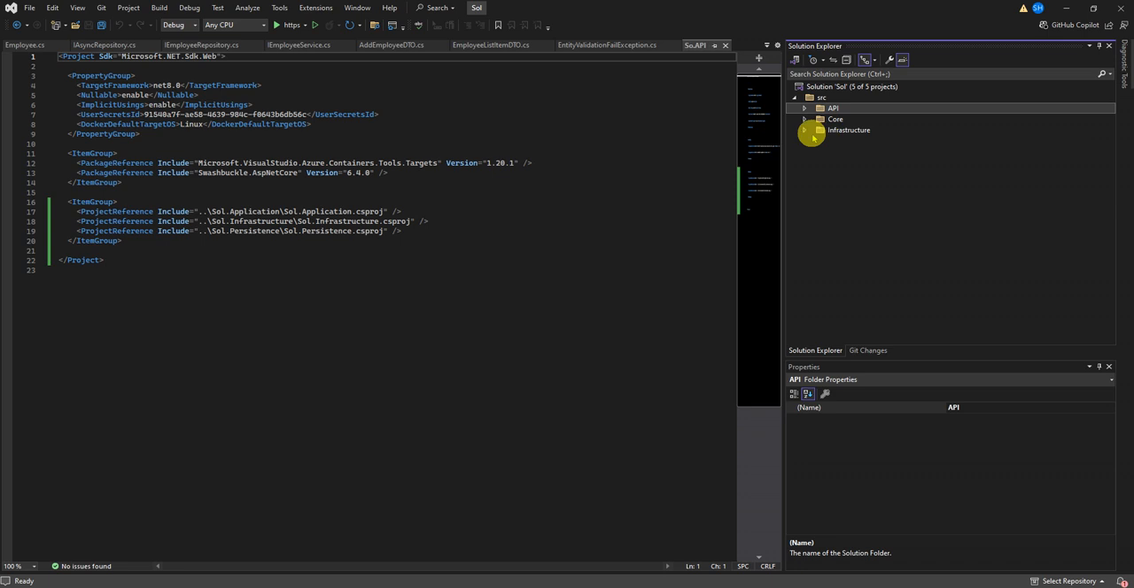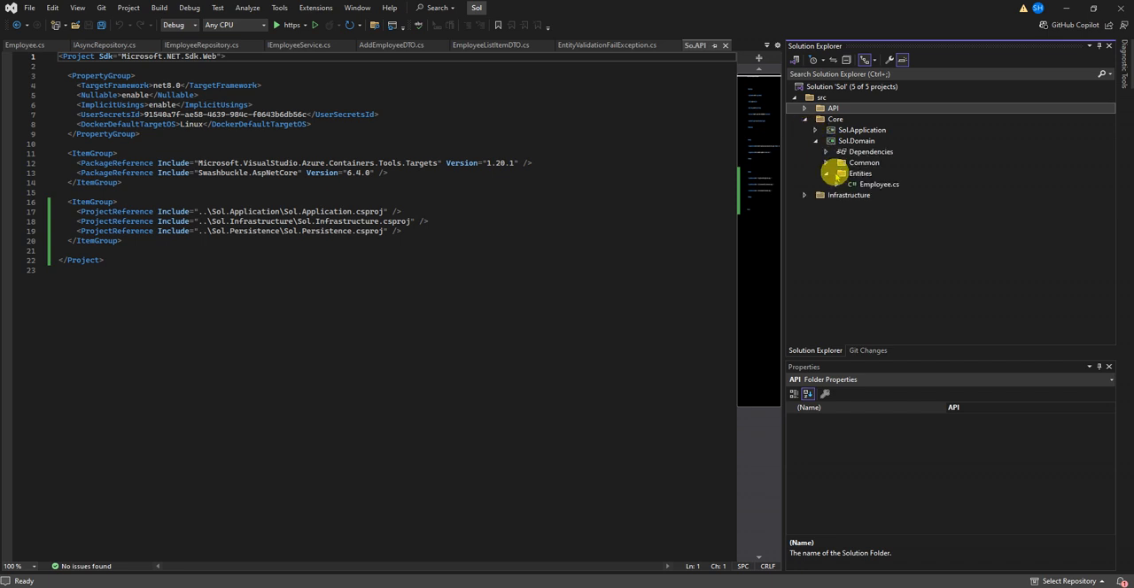It contains three folders. Two are the major components of clean architecture. The one is core and the second is infrastructure and the third is API. This is my own way to adopt the clean architecture. You may have your own. So in the core part, there are two projects, solution.application and solution.domain.